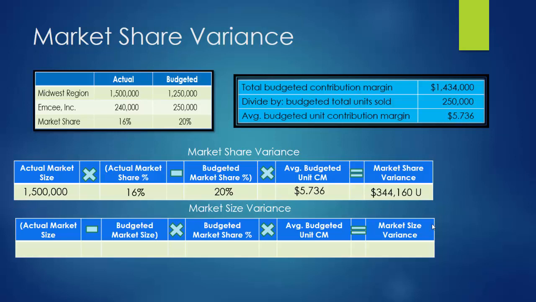Moving on to our market size variance. What is our actual market size? It was 1.5 million. We budgeted for it to be 1.25 million. So in this Midwest region, people bought 250,000 more cartons of fruit beverage than we expected they would. The market was much larger than we anticipated. And we anticipated that we were going to capture 20% of that market. And if we multiply it by our average budgeted unit contribution margin, we get our market size variance, which is $286,800. And this is favorable. Why is it favorable? Because the actual market size was bigger than our budgeted market size.